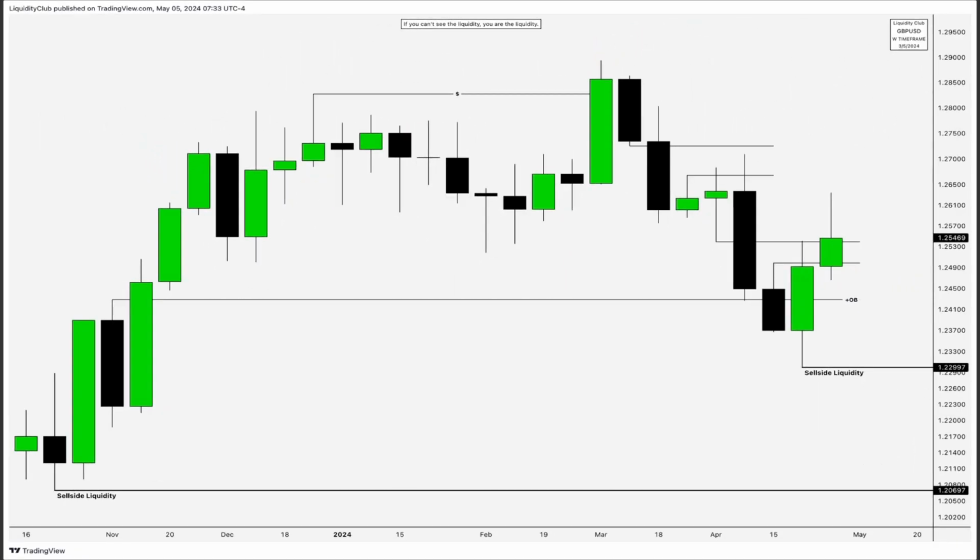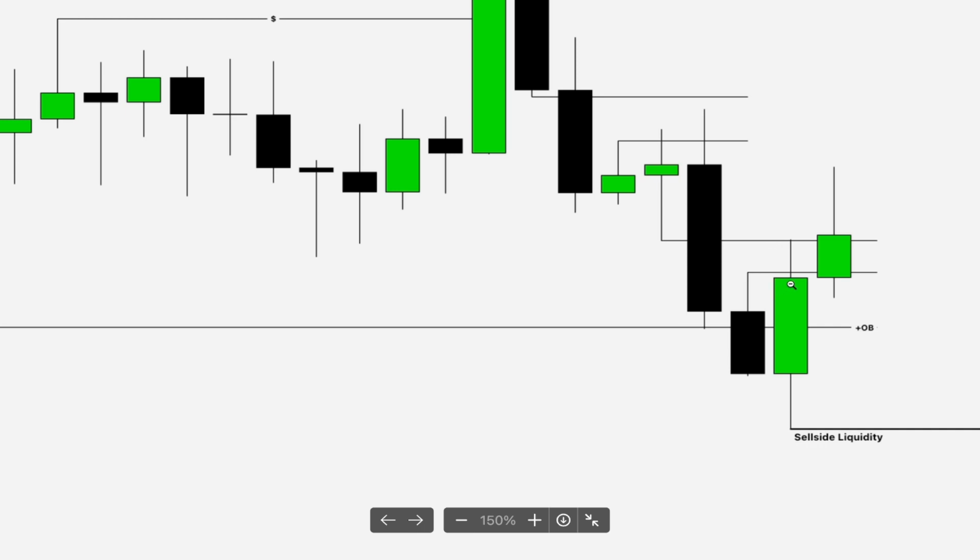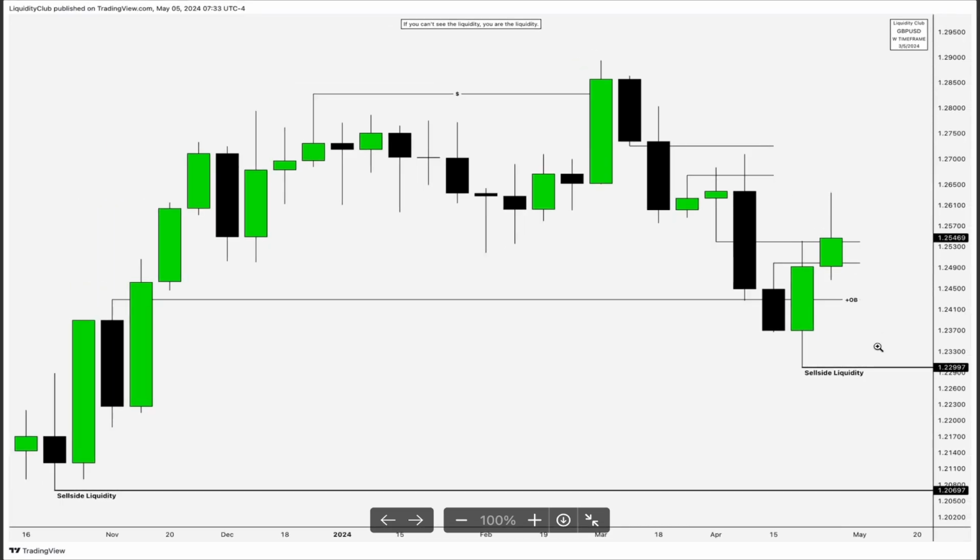Going to pound USD, also known as the cable. Here I'm viewing the weekly time frame chart. You can see how price has filled the fair value gap one more time, as it's shooting to the bearish order block right there. From there, I'll be expecting price to trade down lower. So we have this candle. We took out the high of that candle, and then we're potentially seeing price attack the low.